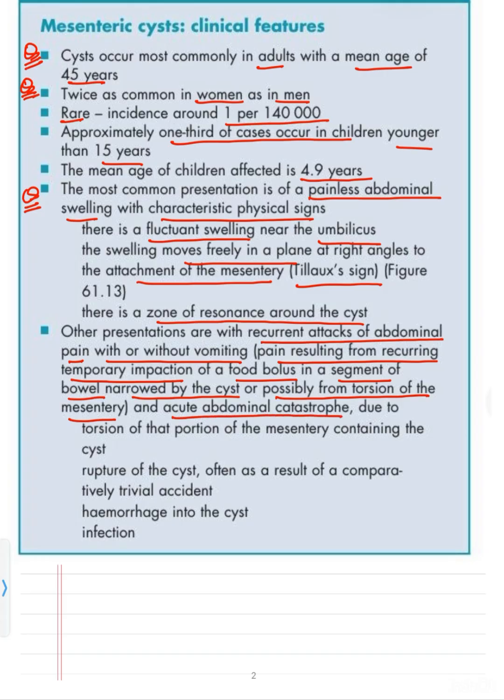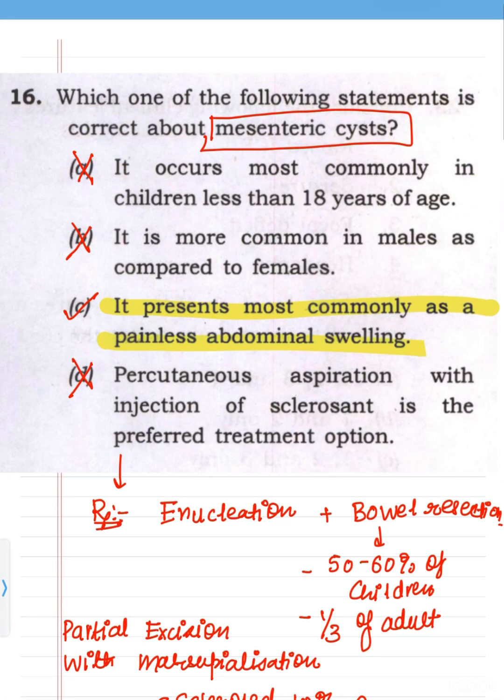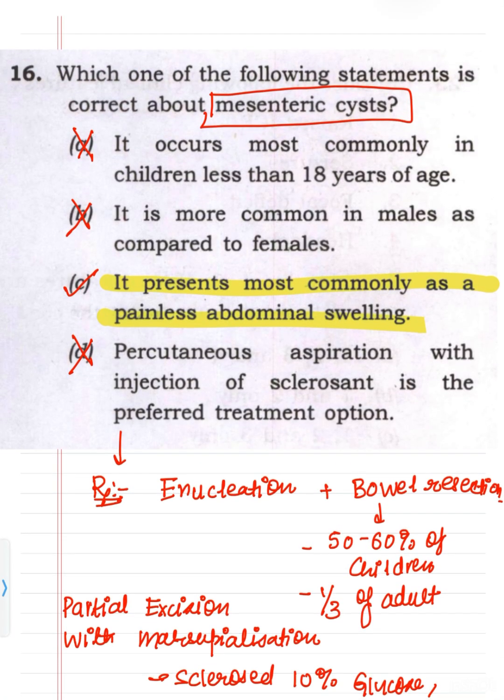And there can be an acute abdominal catastrophe. Why? Due to torsion of that portion of the mesentery containing the cyst, or rupture of the cyst, often as a result of a comparatively trivial accident, or hemorrhage into the cyst, or infection. So this is about this question. The correct answer is that it presents most commonly as a painless abdominal swelling.